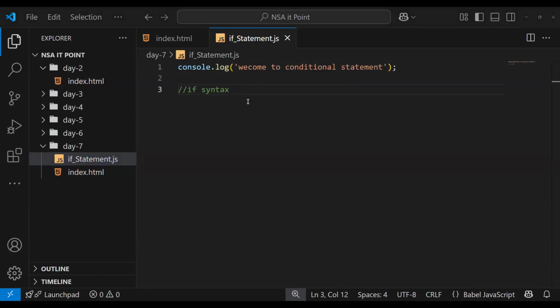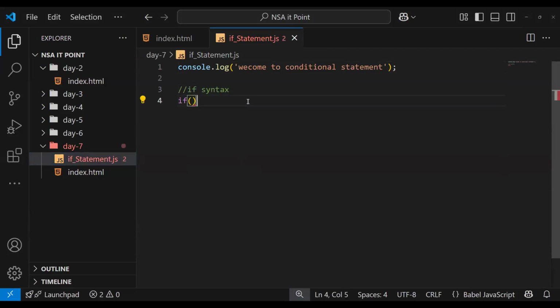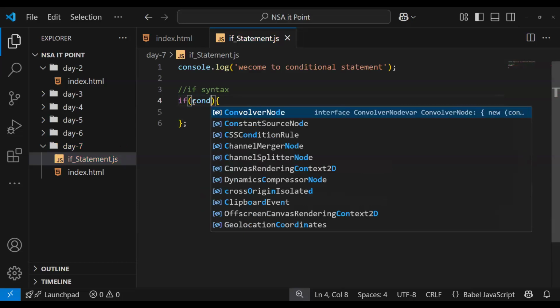What is the syntax? First the reserved keyword if, then opening and closing round brackets, then curly opening and closing brackets. This is the syntax for the if condition.